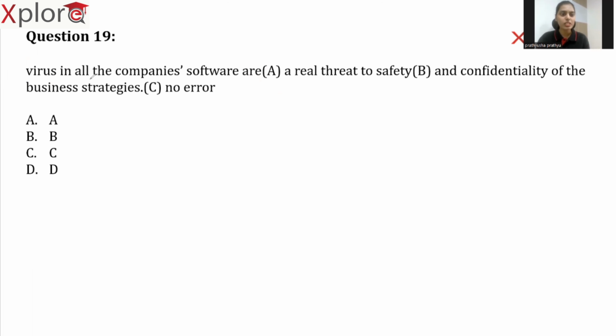So, according to our rule, a singular subject should agree with a singular verb. So, we need to replace this are with is. Now, most people get confused because of looking at this companies' software. Obviously, we are referring to many companies' software. So, that is the reason we might think that there is no error. However, there is an error. Replace this are with is. So, virus in all the companies' software is a real threat to safety and confidentiality of the business strategies. This is the right way to say it.